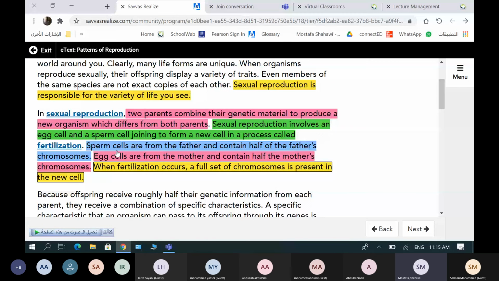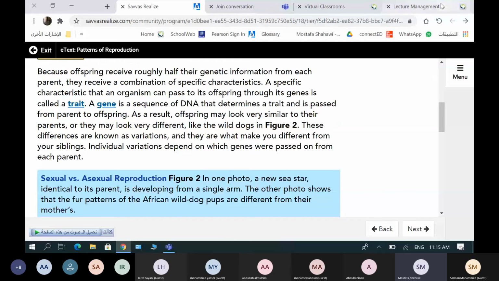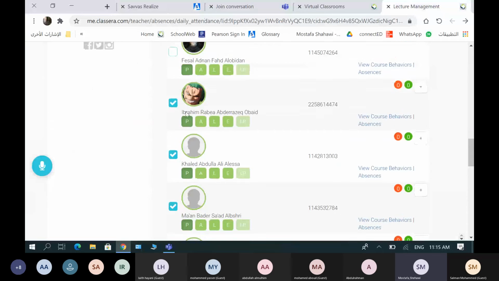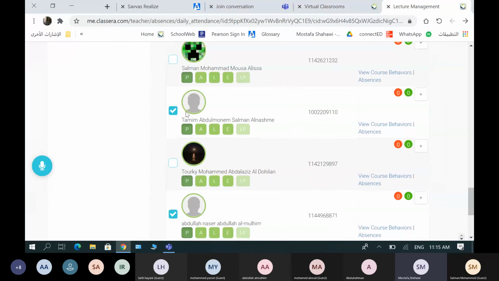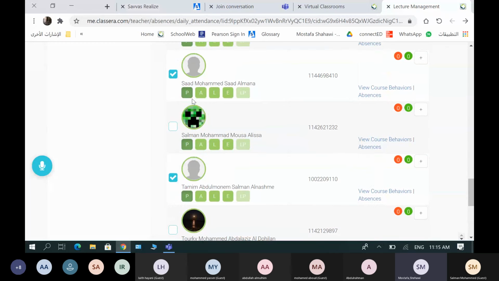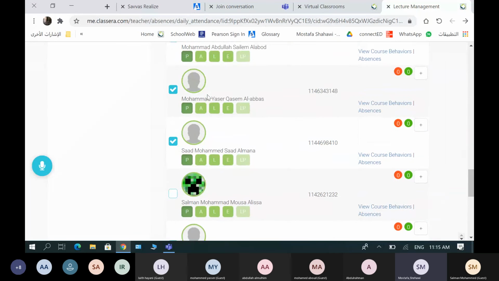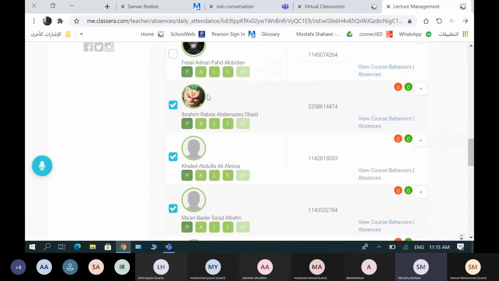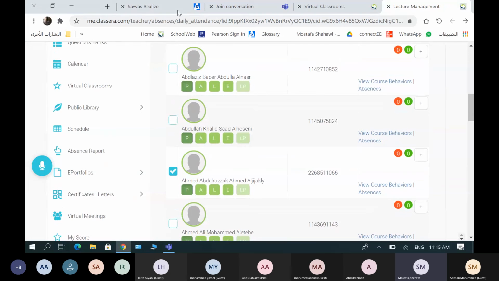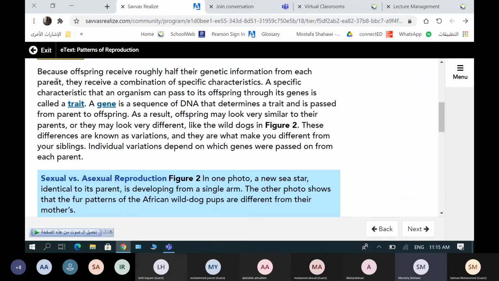Now let's talk about this paragraph. Let me pick someone to read it. Khalid Al-Isa. So can I read, Faisal? Okay, if Khalid didn't read, you read, Faisal. Khalid Al-Isa. Khalid. Yes, mister. Okay, Khalid, can you read this paragraph?